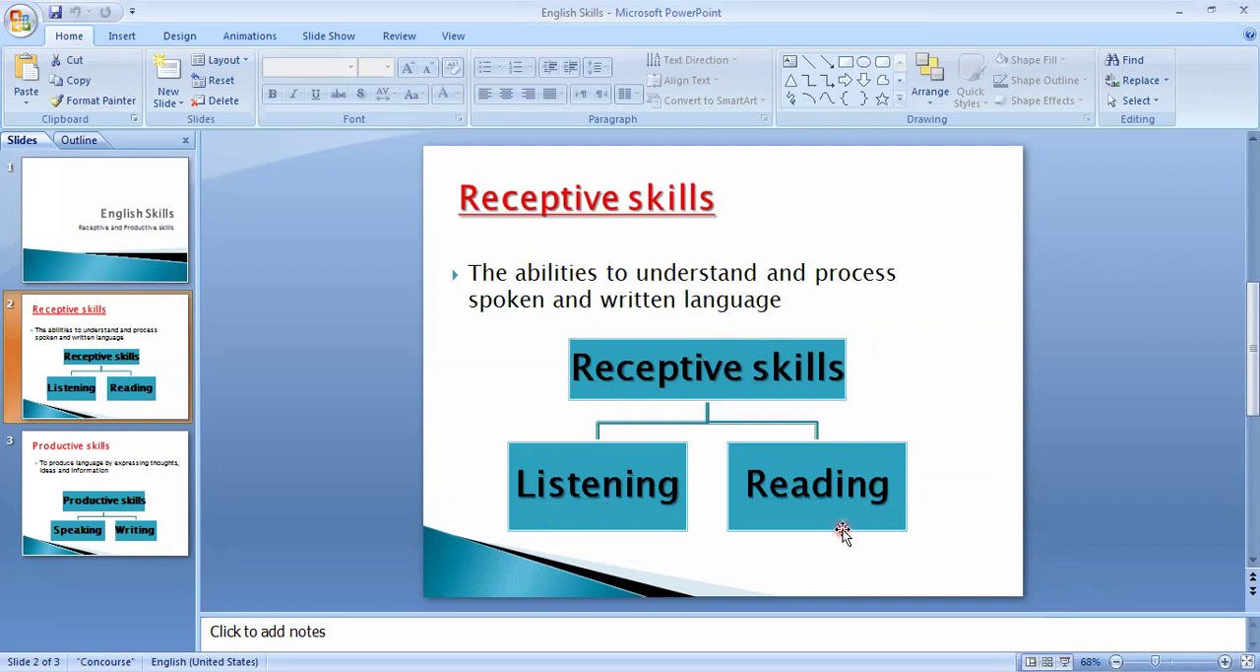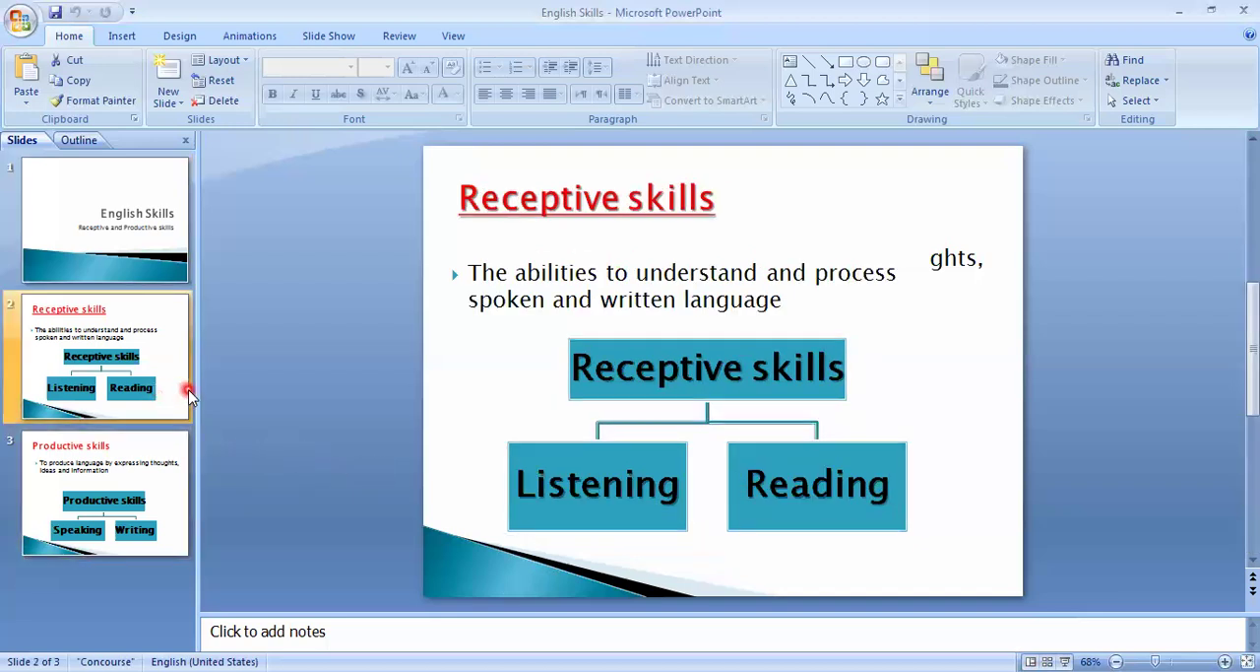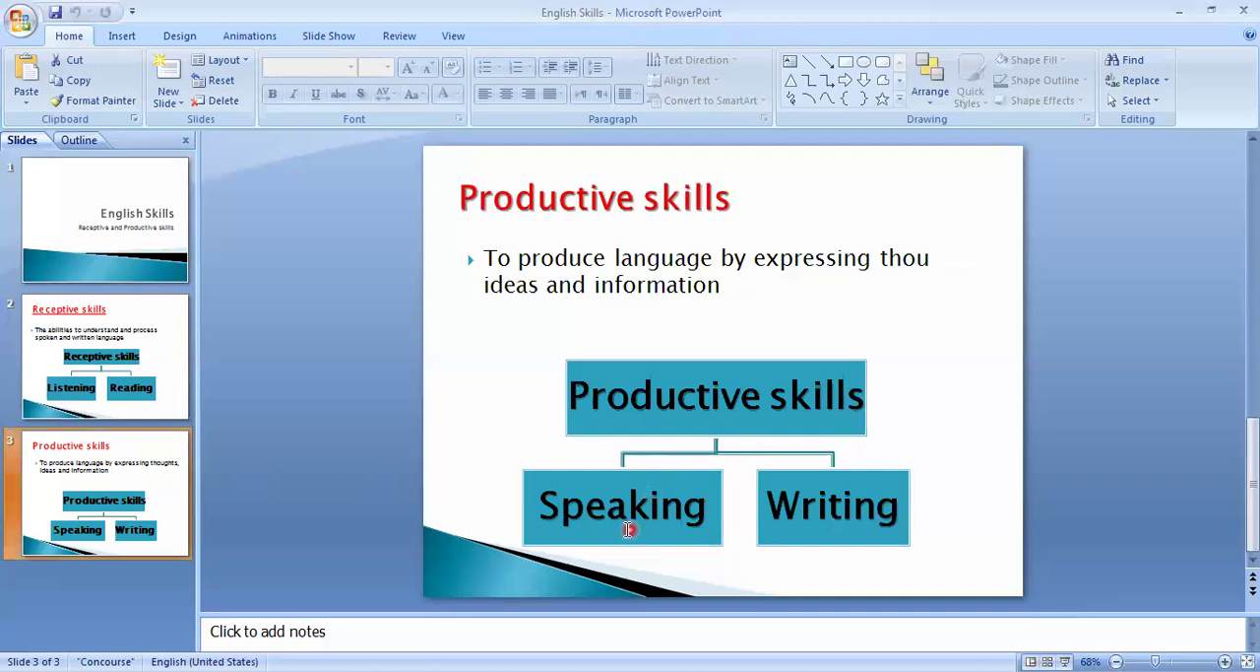After that we have another type of English skills, which is productive. Productive means something that I produce. After listening and reading, I produce what I listen to and read and what I understand. Let's note this. Productive skills means to produce language by expressing thoughts, ideas, and information. Like what? Like speaking and writing. So now we know two kinds of skills. Receptive depends on listening and reading. Productive depends on speaking and writing. Let's go to our lesson today.